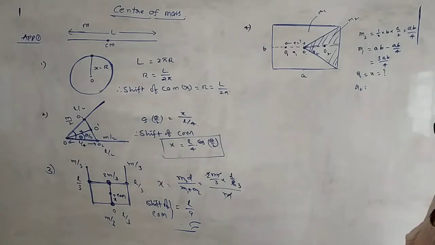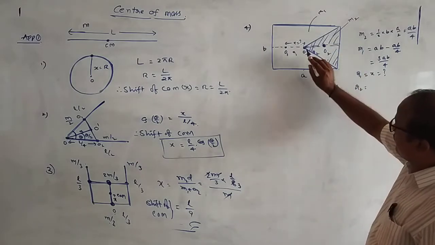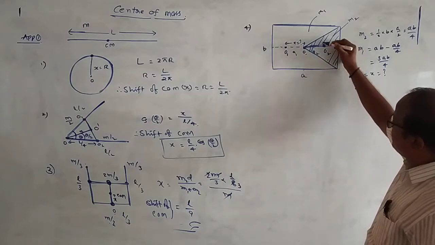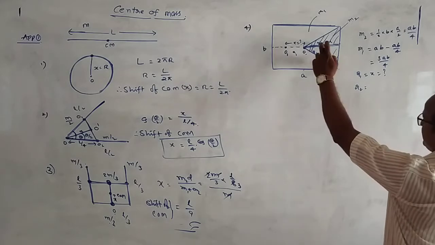And r2 means distance of centroid of the triangle from O. The centroid will divide the total height in the ratio 2:1.